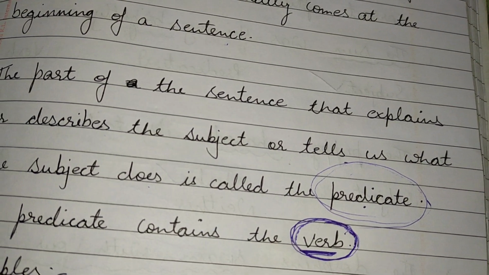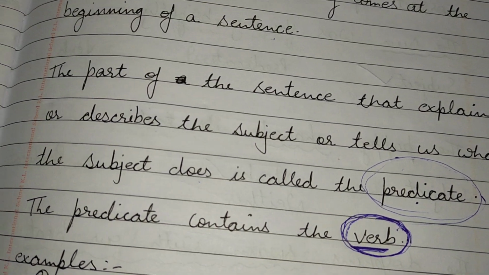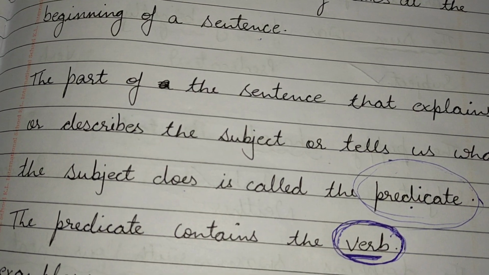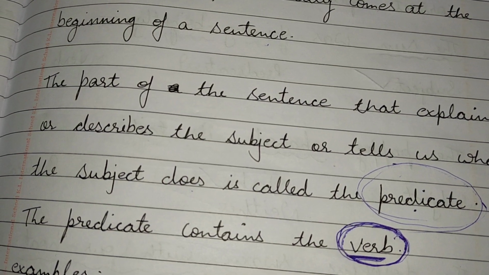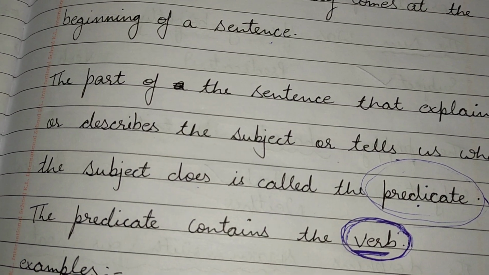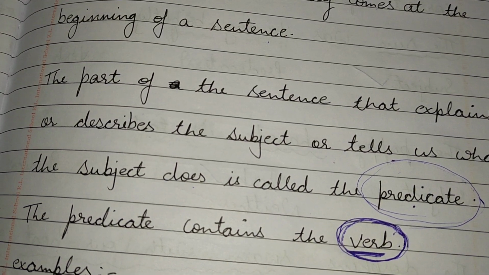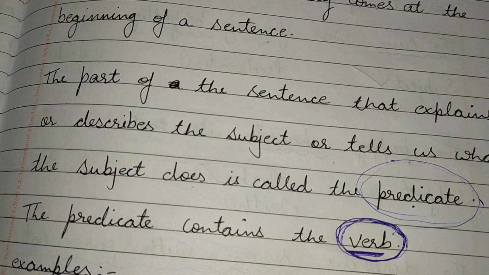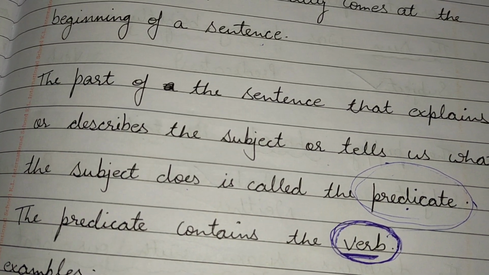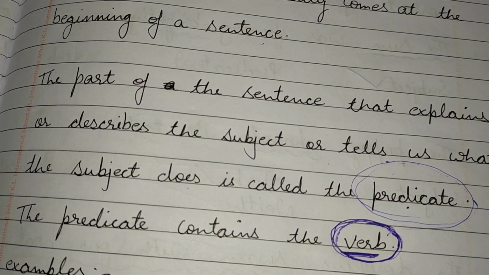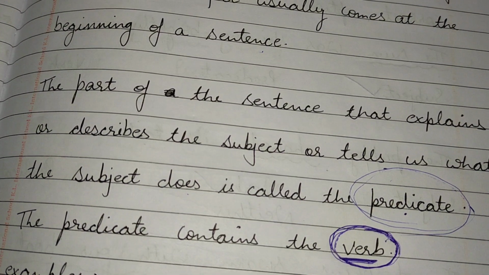The predicate contains the verb. Every sentence has a verb in it. With the help of the verb only we can complete the sentence. So in a sentence we have subject, predicate and a verb, that is helping verb. Again I am repeating, subject is the person or an animal that is performing the action, like Raju is walking.